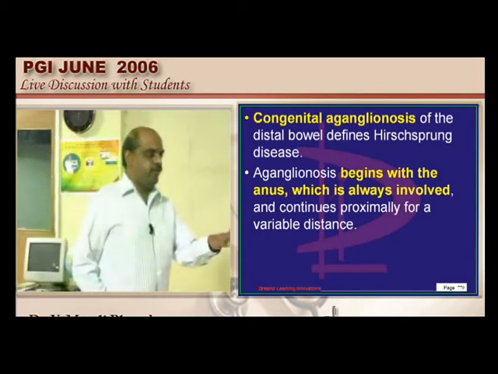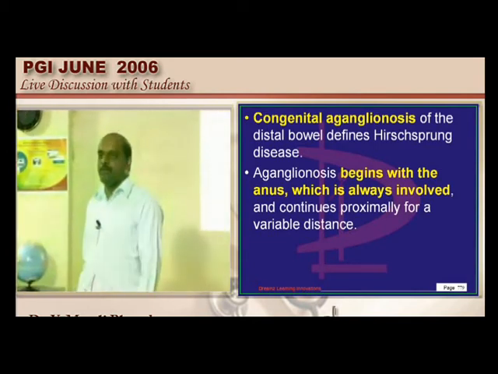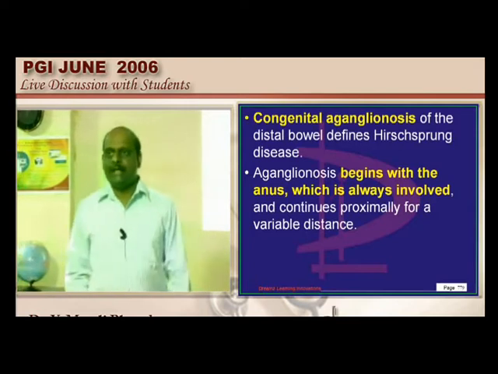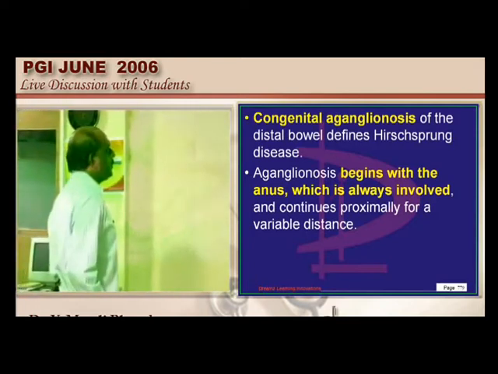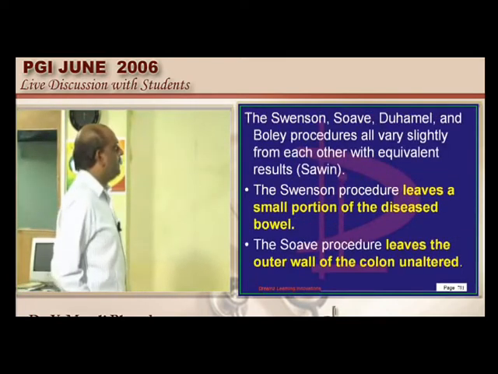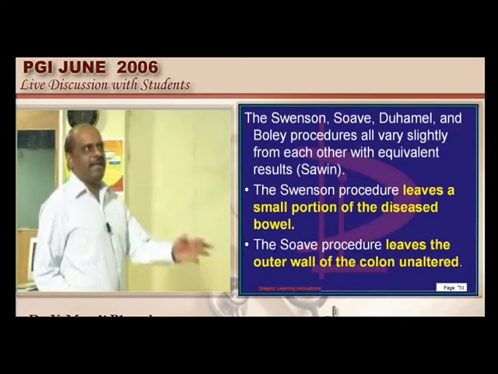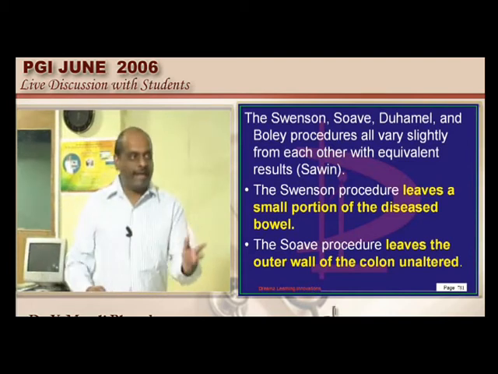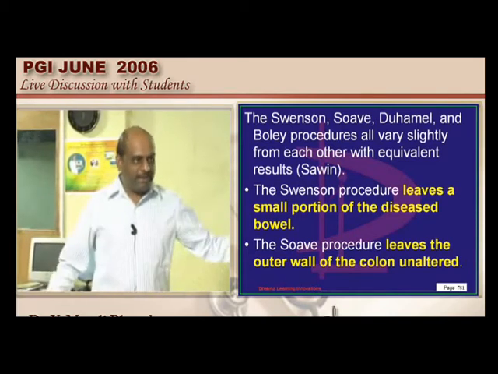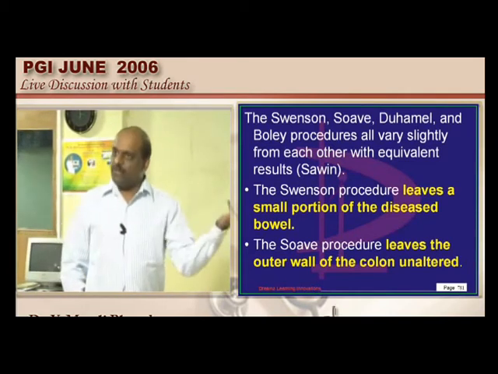Now tell me, doctor, what are the four procedures in the management of Hirschsprung's? Common question in the exam. You have Swenson's, Soave's, Duhamel's and Boley. They are the different procedures. Swenson's, basically all of them, what are they trying to do? Remove the aganglionic segment and try to connect the remaining normal parts. That is what they are doing.